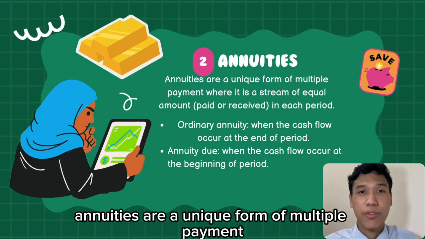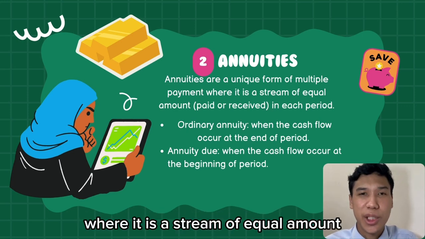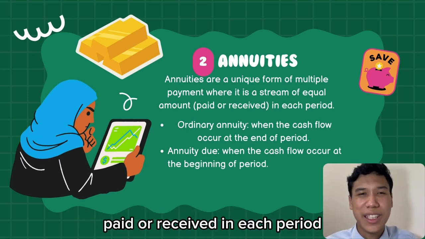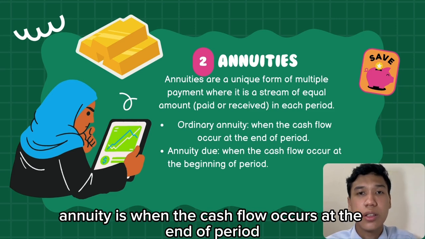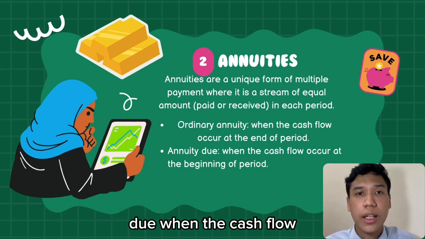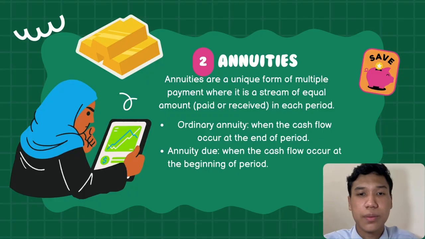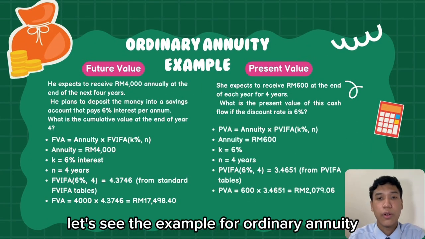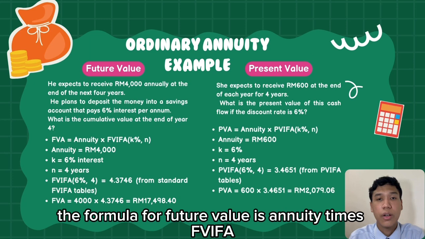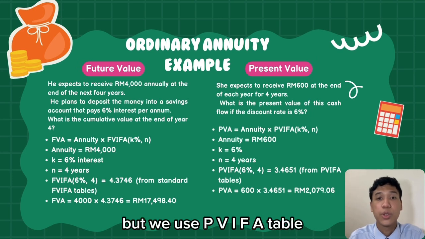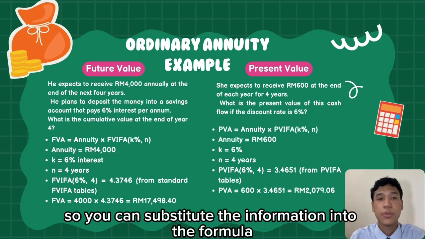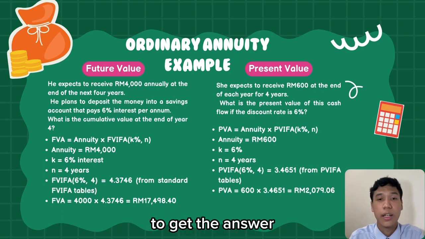Move on, we have annuities. Annuities are a unique form of multiple payment, where it is a stream of equal amounts paid or received in each period. We have two types of annuity. Ordinary annuity is when the cash flow occurs at the end of the period. Annuity due is when the cash flow occurs at the beginning of the period. Let's see the example for ordinary annuity. The formula for future value is annuity times FVIFA (K percent), and for PV it is the same, but we use the PVIFA table. So you can substitute the information into the formula to get the answer.